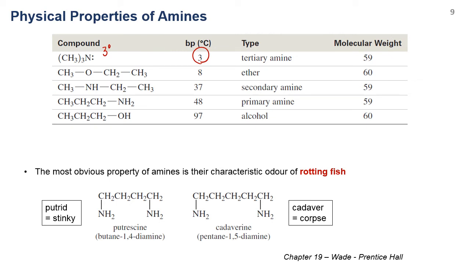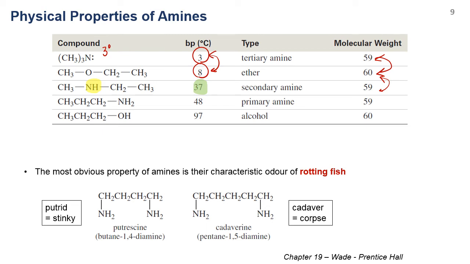And if you compare with the ether with the similar molecular weight, the London interaction should be quite similar. The ether doesn't have hydrogen bonding either, so it has a low boiling point in the same range as the tertiary amine. However, if you compare with the secondary amine, now you have the NH bond here. Therefore, even though it has the same molecular weight as the rest, it has a much higher boiling point than tertiary amines or ether, because apart from dipole-dipole interaction, it can also form hydrogen bonding with itself.